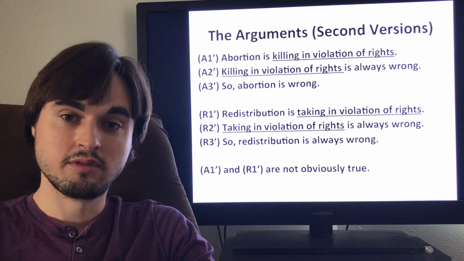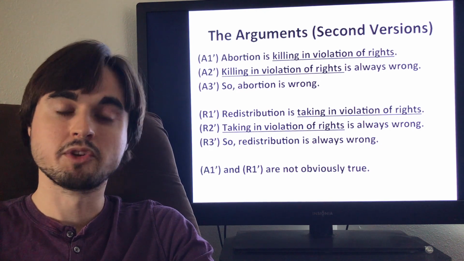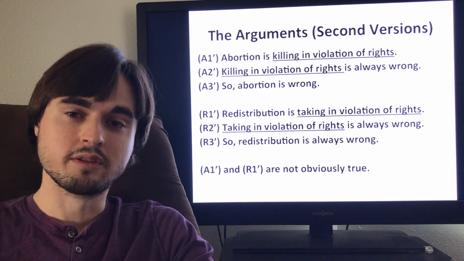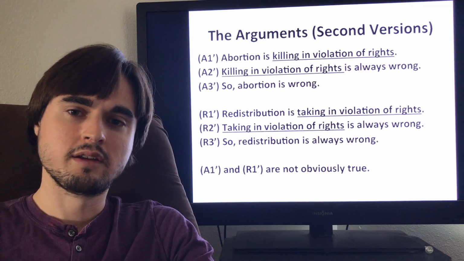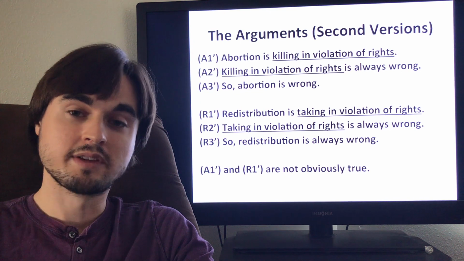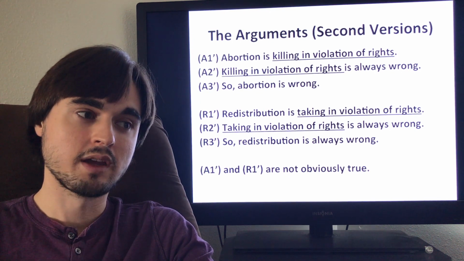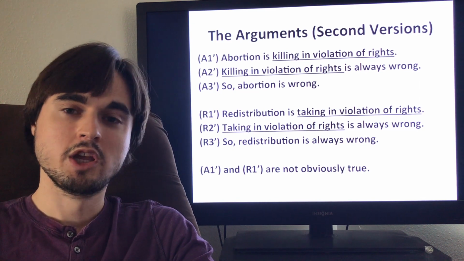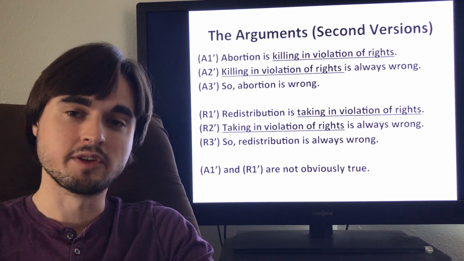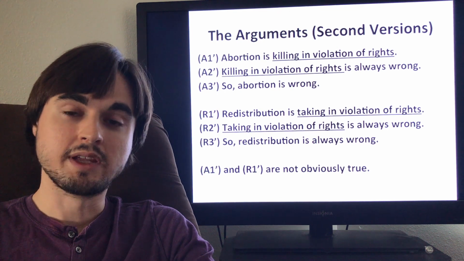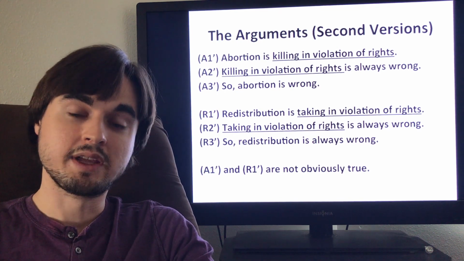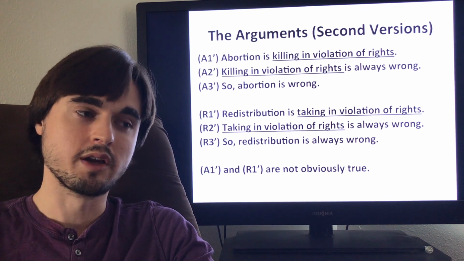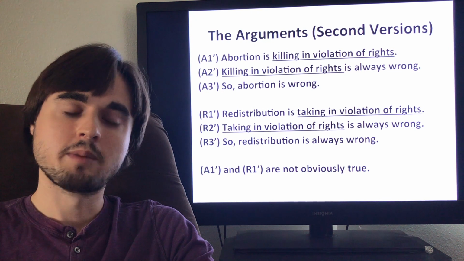I'm not saying you're definitely not violating their rights. I'm just saying it's very far from obvious that you are violating their rights. In other words, it's far from obvious that they have the right to live inside your body without being killed, okay? So those are some things you're going to have to show to justify premise A1 prime. You're going to have to show that fetuses have the relevant rights, to not be killed, and that this right to not be killed applies even when they're infringing on your bodily autonomy, when they're living inside your body. Okay? Now let's take a look at premise R1 prime.